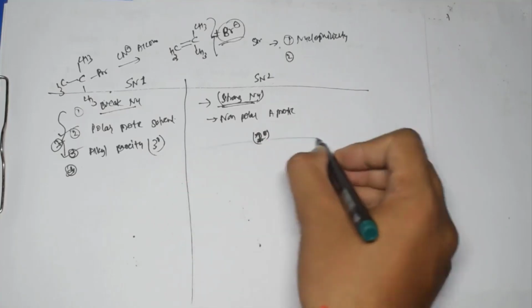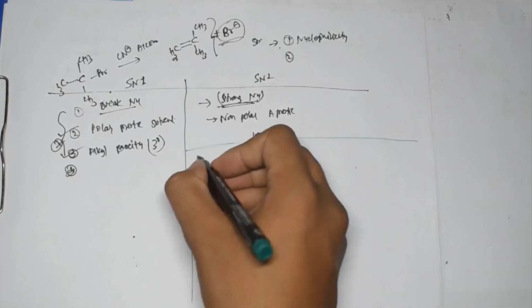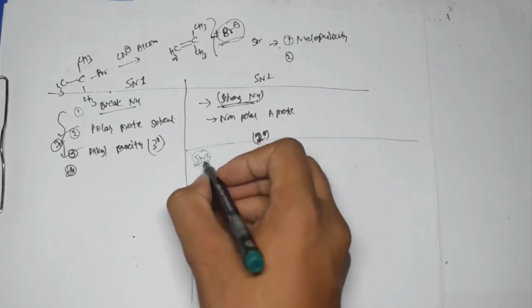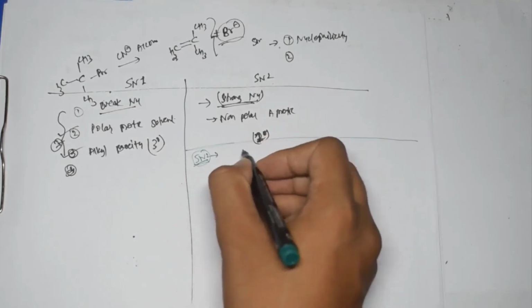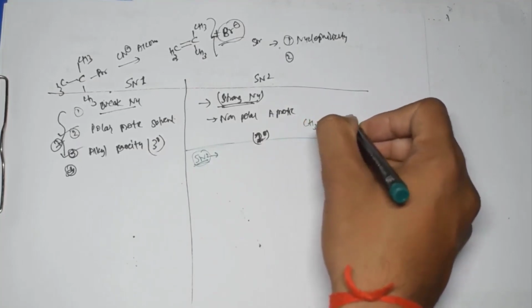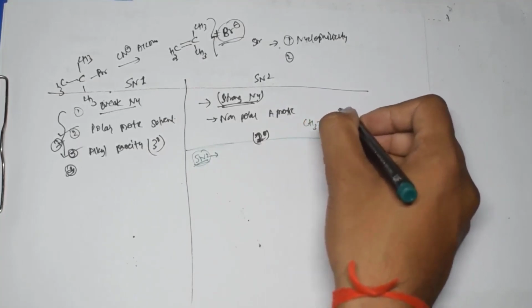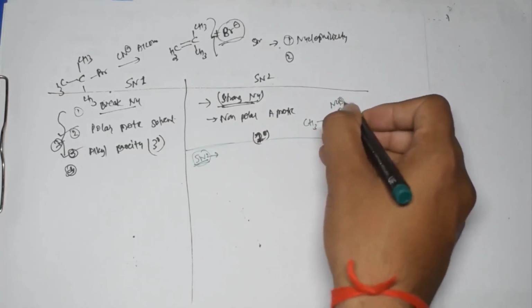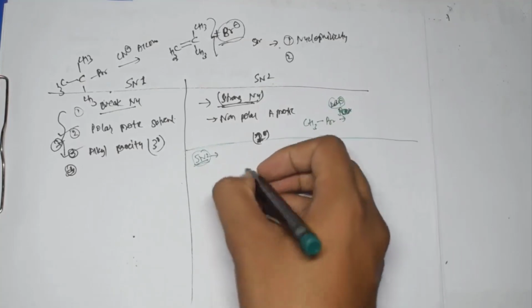So now let's discuss about this SN2 reaction. So what happens in case of SN2 reaction? If I talk about the SN2 reaction, in that case actually, here we have the base, sorry, not base but strong nucleophile, and this strong nucleophile attacks from the back side.